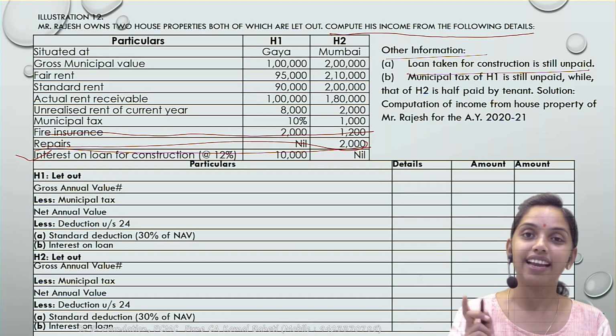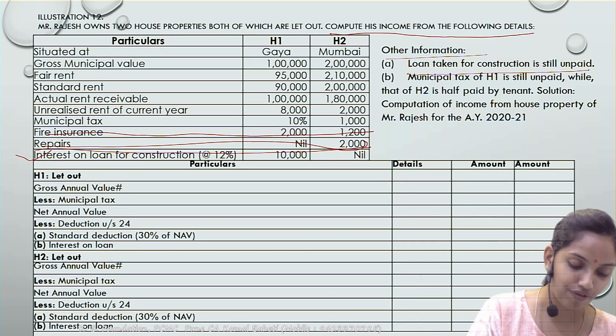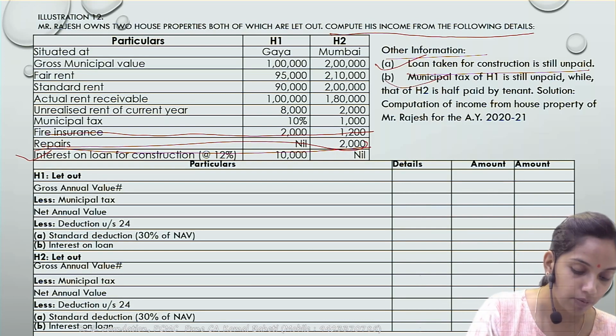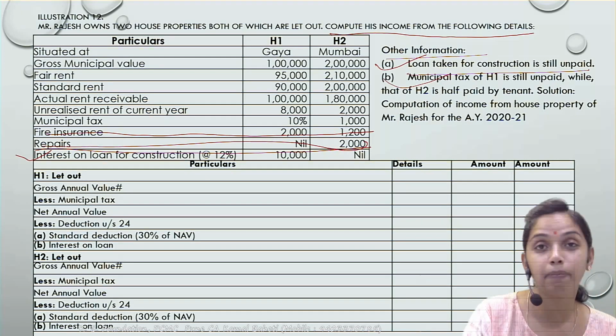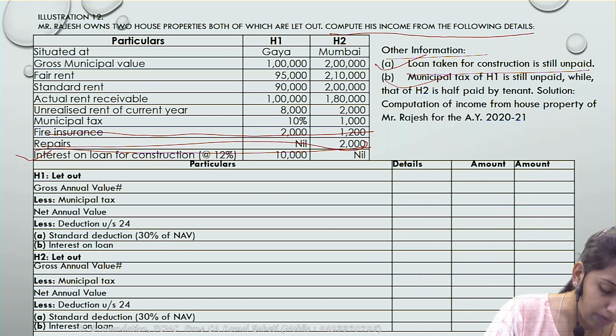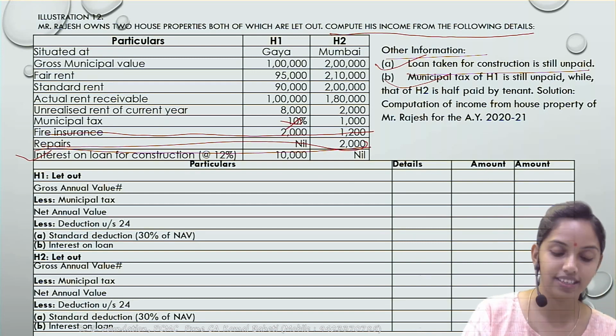Correct. So the construction comes under PCR 5, so the interest would be allowed as a deduction. Even if it is unpaid, the deduction would still be available. The municipal tax of H1 is unpaid. If the municipal tax is unpaid, the deduction is not available, which means this municipal tax is not allowed as a deduction.